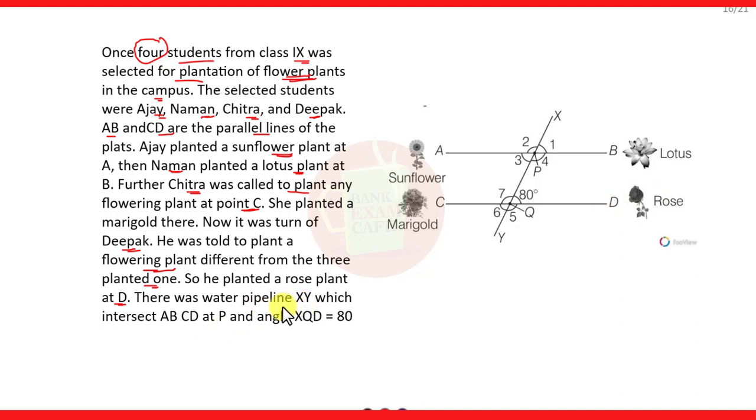There was a water pipeline XY. This water pipeline XY intersects AB and CD at point P and point Q respectively, and it is given that angle XQD is 80 degrees. You have to answer the following questions. So let us see the first question.